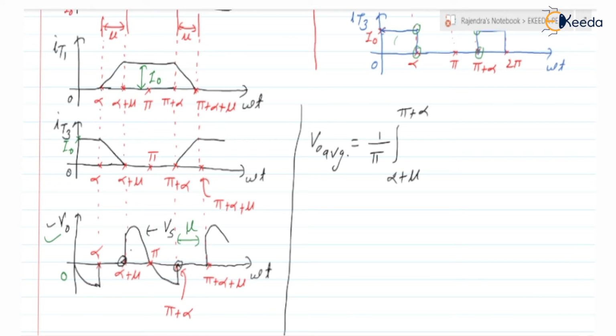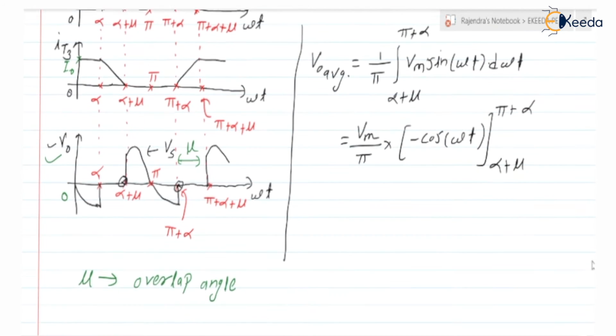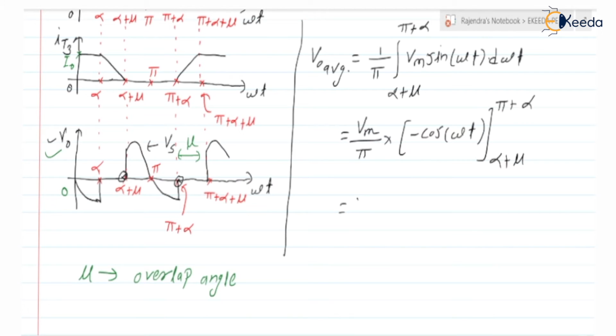During this interval, what is V0? It is the same as the supply voltage, that is Vm sine omega t d omega t. We can simplify it as Vm by pi times the integration of sine, that is minus cos omega t, with limits from alpha plus mu to pi plus alpha. Further we can write it as Vm by pi into minus cos of pi plus alpha.